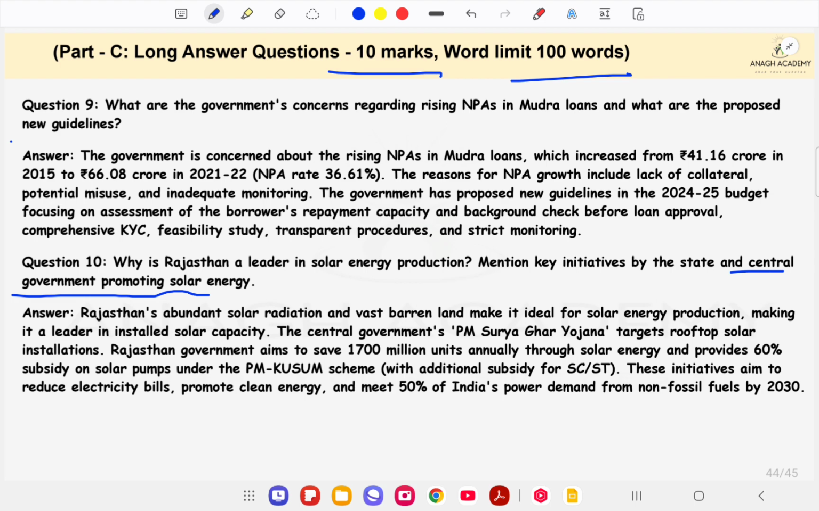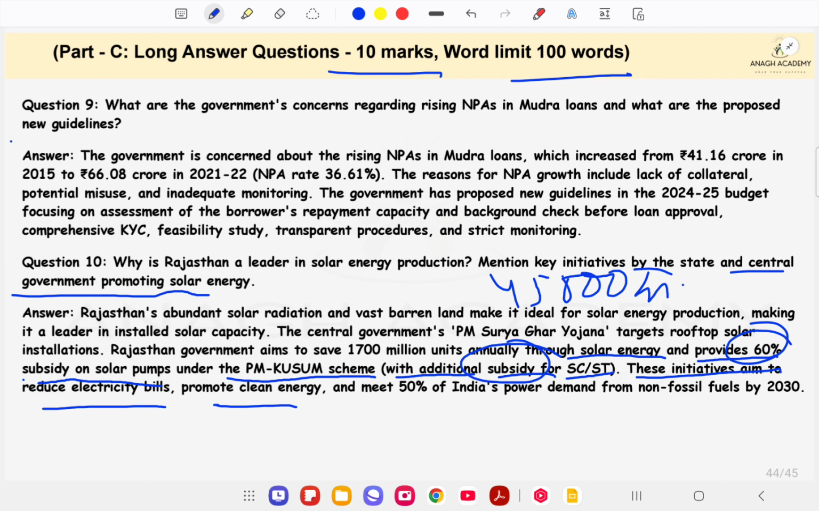The central government's PM Surya Ghar Yojana targets rooftop solar installations. The Rajasthan government aims to save 1700 million units annually through solar energy and provides a 60% subsidy on solar pumps under the PM Kusum scheme, which I have discussed in the last slide, with an additional subsidy for SC/ST. How much is this additional subsidy? It is 45,000 rupees for SC/ST, other than this 60%. These initiatives aim to reduce electricity bills, promote clean energy and meet 50% of India's power demand from non-fossil fuels by 2030.